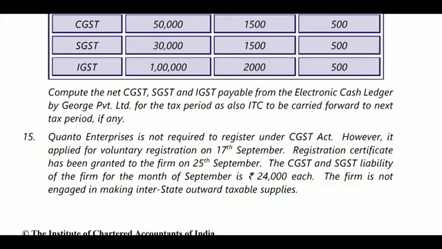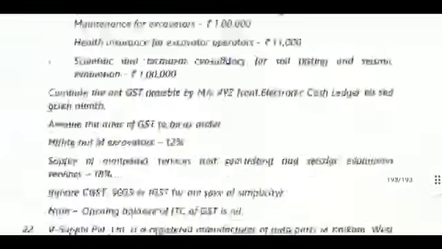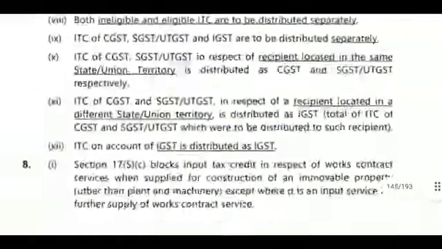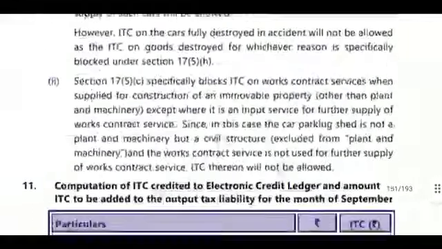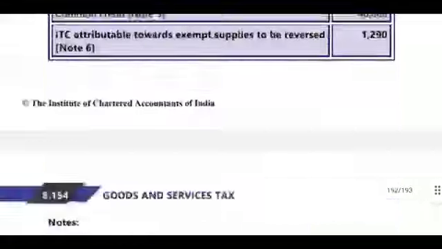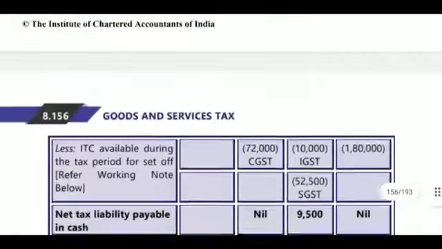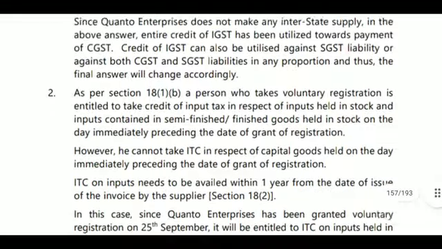This IGST we can use for CGST and SGST, or only for CGST, or only for SGST, in whatever apportionment. First utilize it for the IGST amount. After that you can utilize it for any amount pending. So in the question, what they have given, they are used.